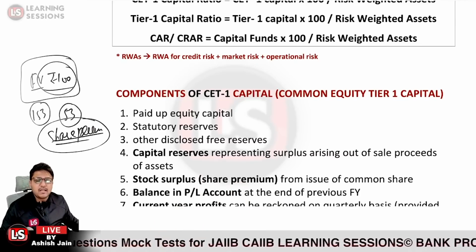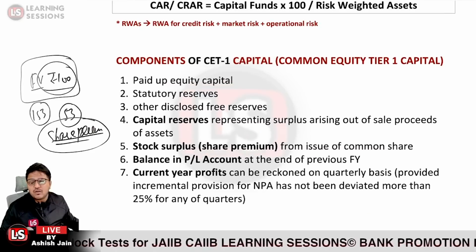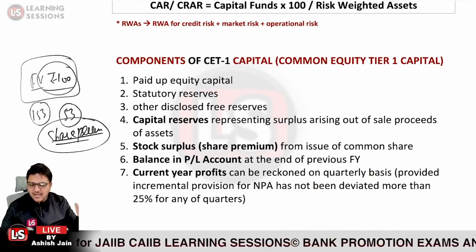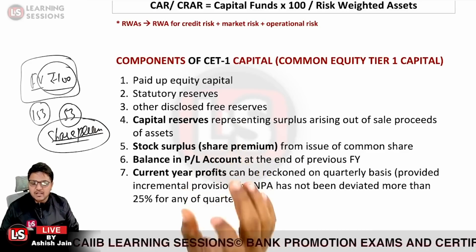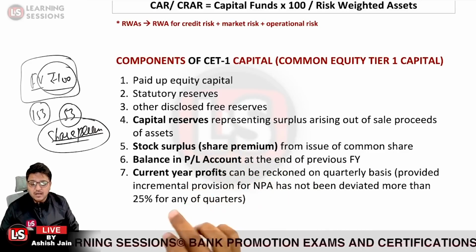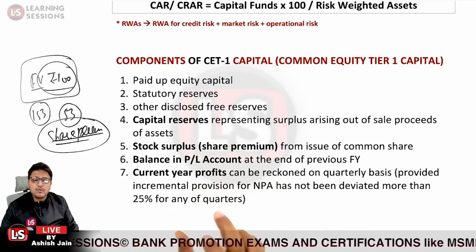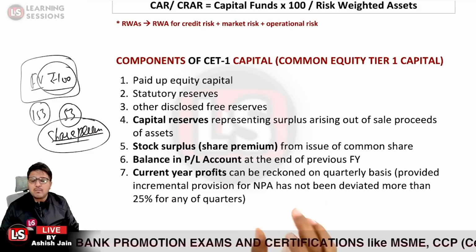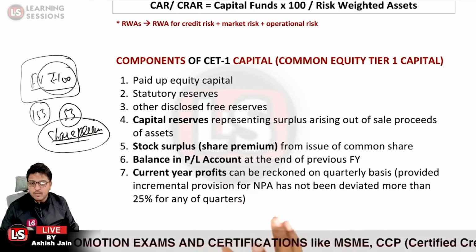And further, the current year profits can also be reckoned on a quarterly basis. So current year profits can also be considered as a CET1 component, but you need to keep one particular thing in mind, that the incremental provision for the NPA should not be deviated more than 25%. Should not be more than 25%.